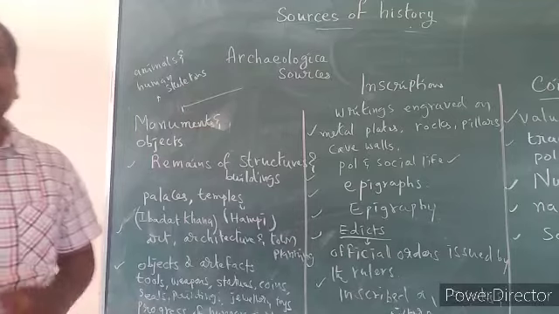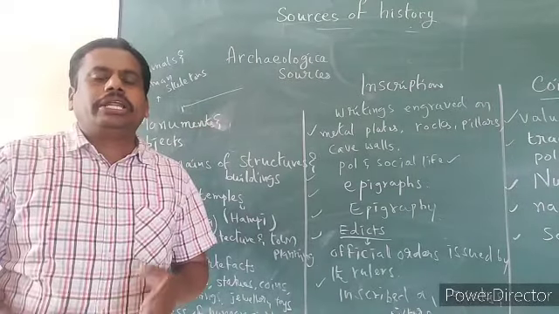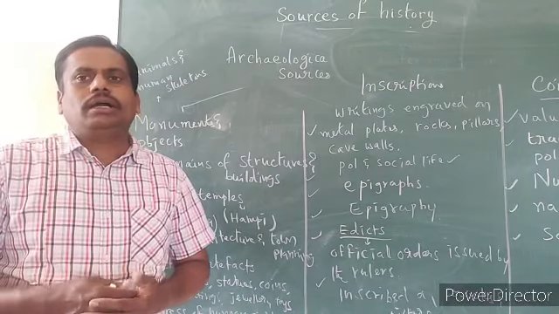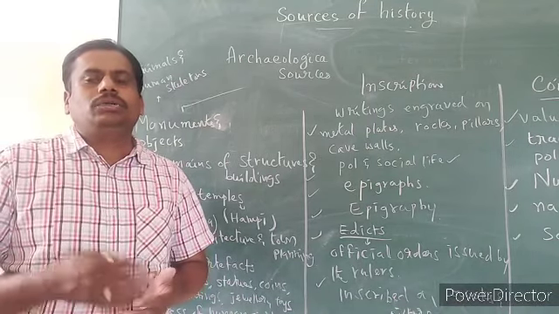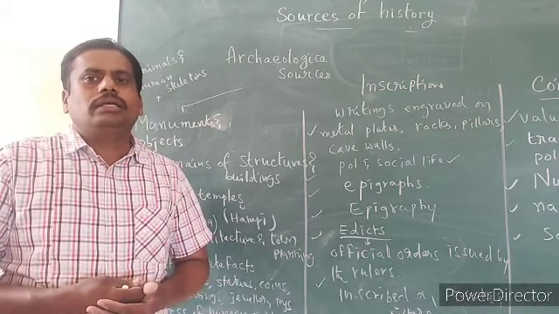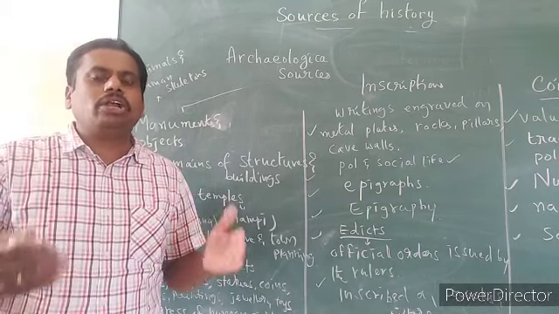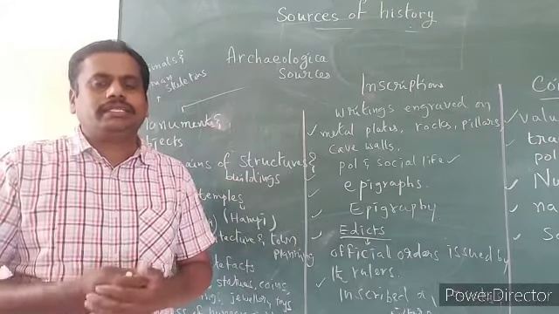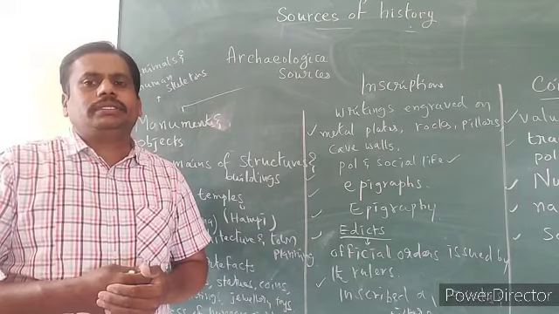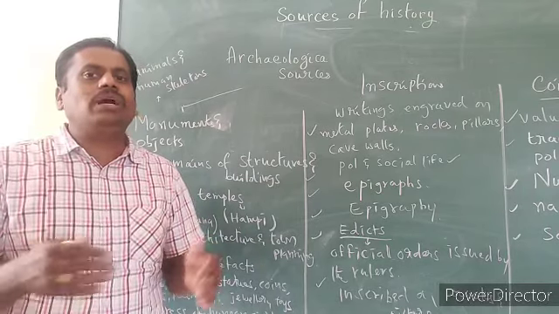The great rulers like Ashoka, Kanishka, Harshavardhana, Chandragupta II, Samudragupta, and Sri Krishna Devaraya all contributed to art and architecture. They constructed a number of temples, which we are finding now also.